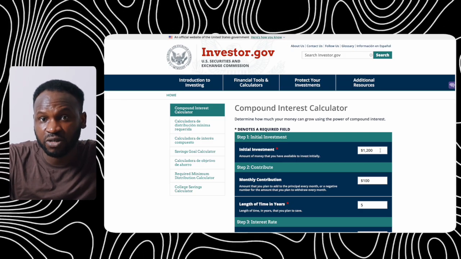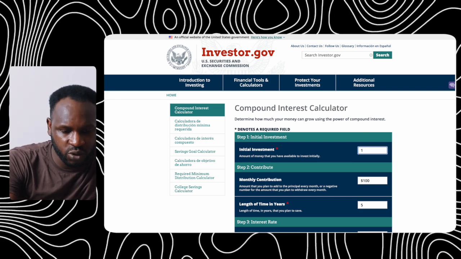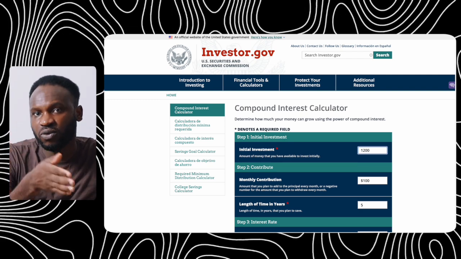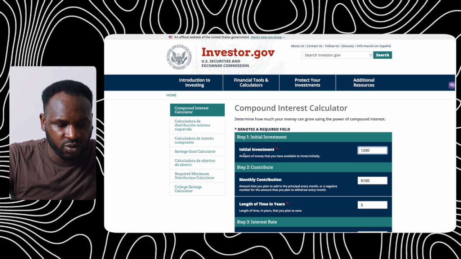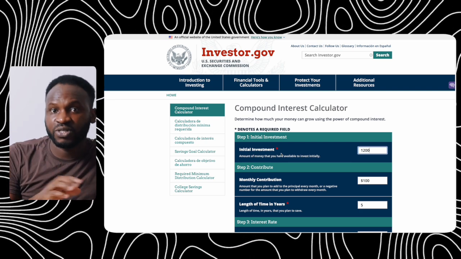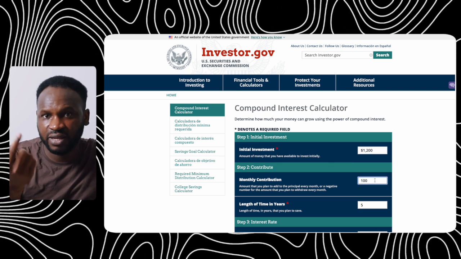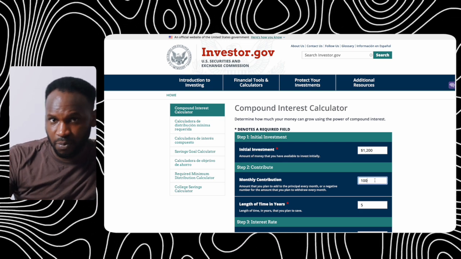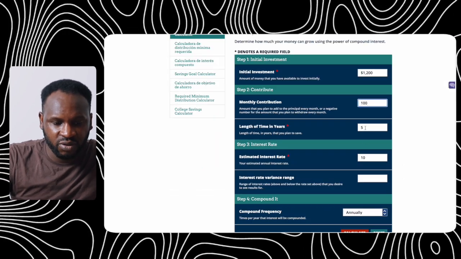So we are going to calculate the amount of money that we want to invest. As you can see on the screen here, now that we have come here, I'm going to enter the price, which is already there, 1,200. This is if we want to invest $100 every single month. You can see the initial investment is the total amount you are going to invest every single year. Here you are going to enter the amount of money that you want to be depositing into your broker account every single month, which is $100. And here you can enter the years.